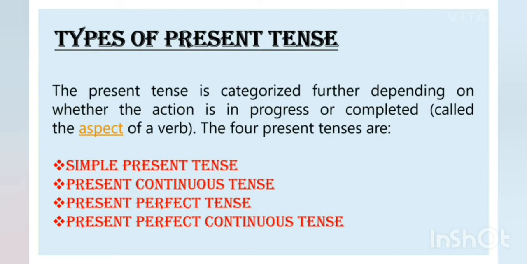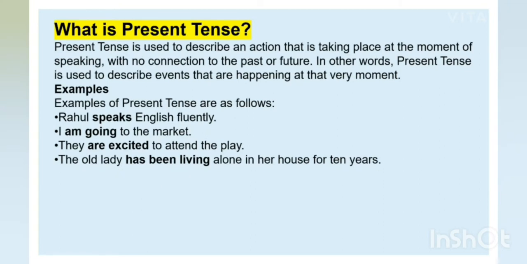Now there are different types of present tense: simple present tense, present continuous tense, present perfect tense, and present perfect continuous tense. And in this part of the video, I will be focusing more on present perfect tense. Clear? But before that, let me tell you in brief what exactly simple present tense and present continuous tense are.